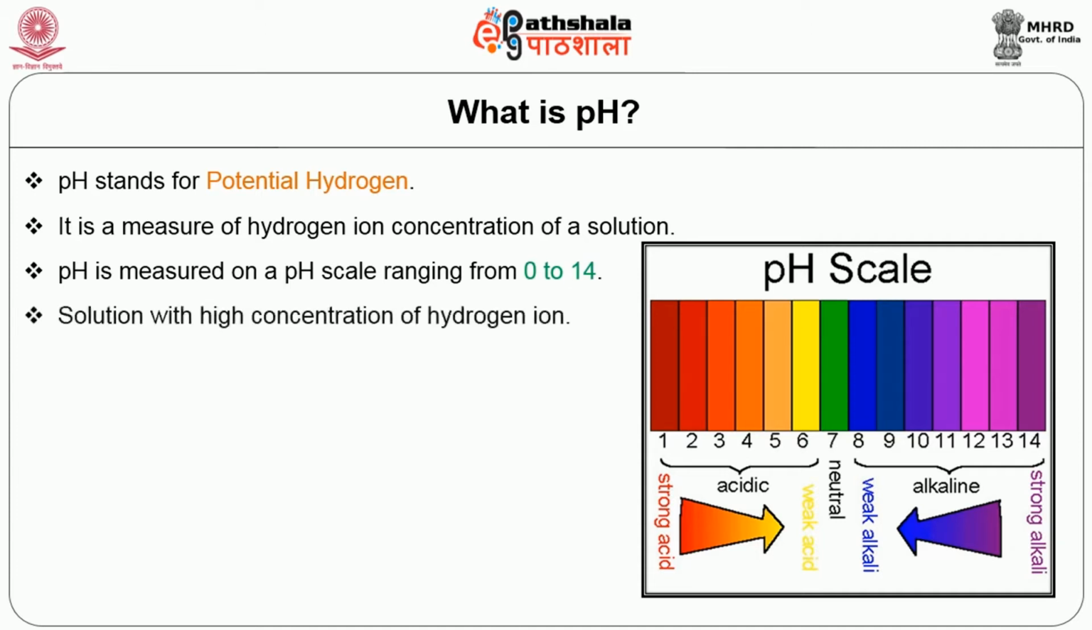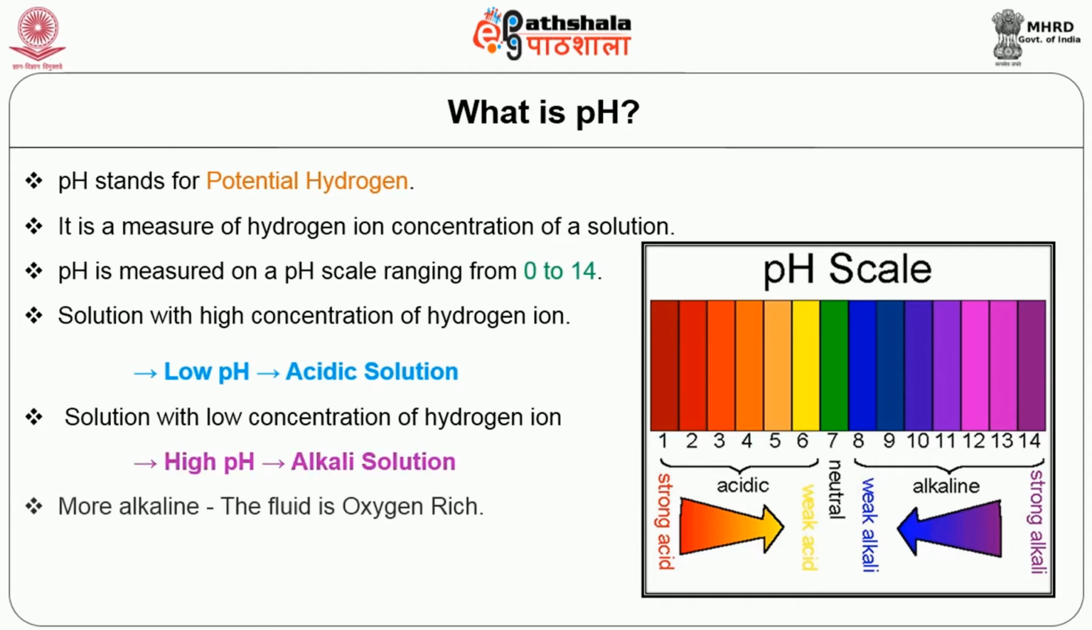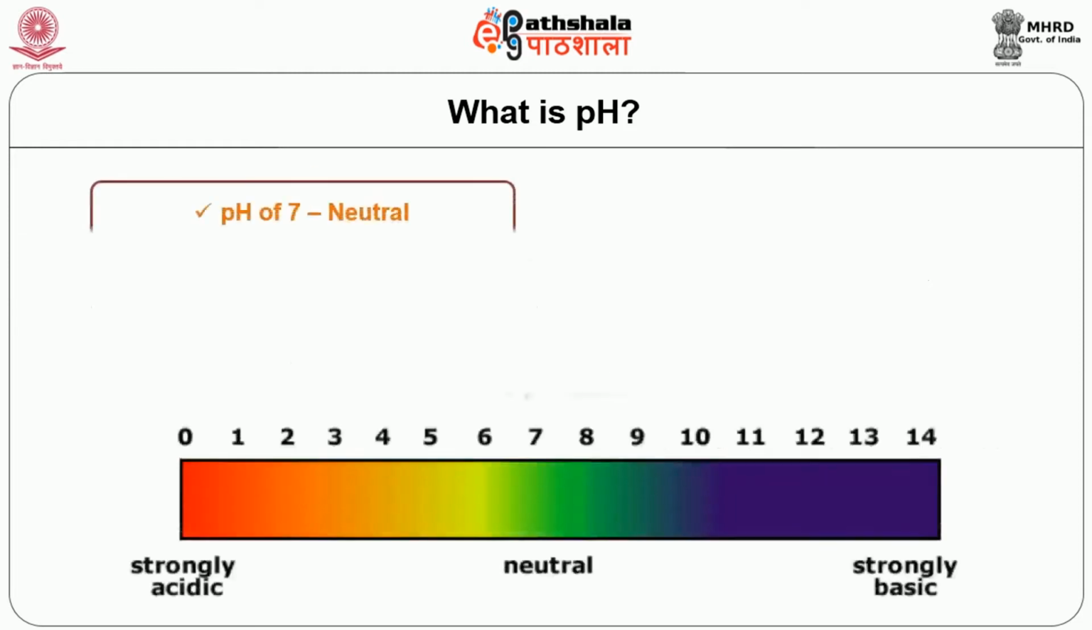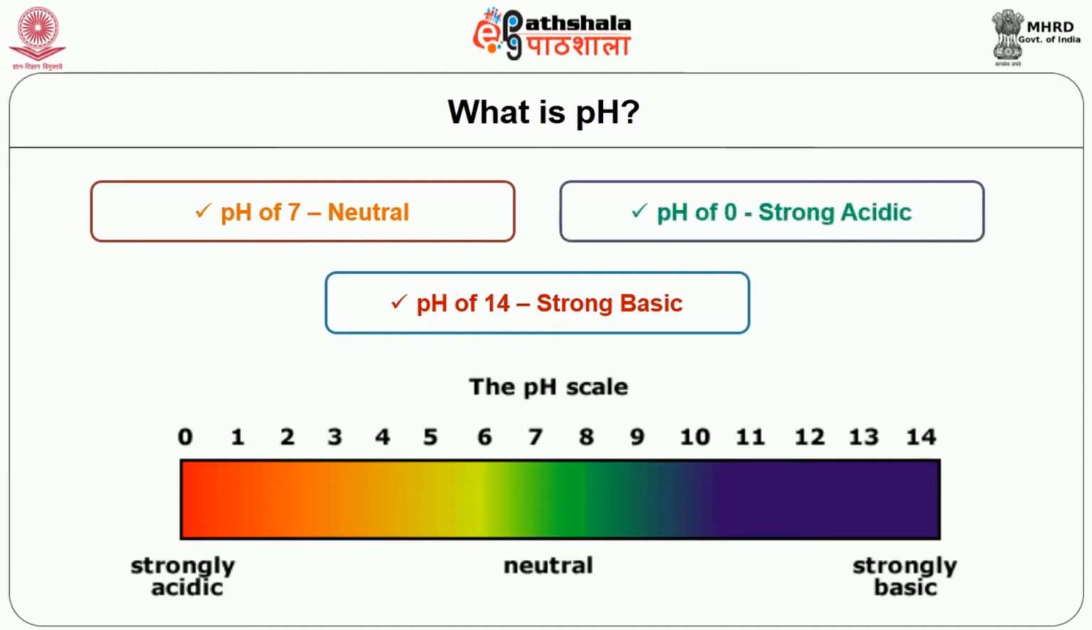Solutions with a high concentration of hydrogen ions have a low pH, that is, an acidic solution. Solutions with a low concentration of hydrogen ions have a high pH, that is, an alkaline solution. The more alkaline the solution, the more oxygen rich the fluid is. The more acidic the solution, the more oxygen deprived the fluid is. So, the pH of 7 is neutral. The pH of 14 is the extreme end, a strong base. pH 0 is the other extreme, a strong acid.